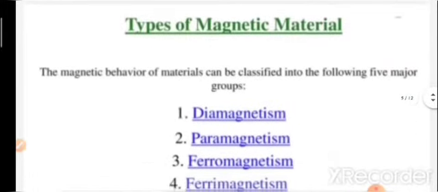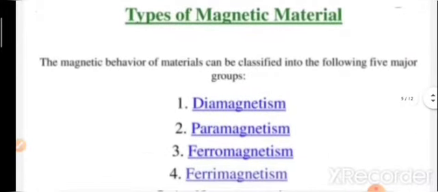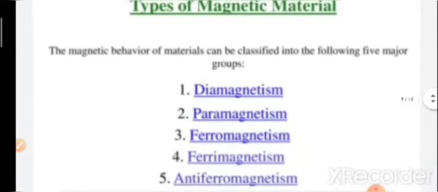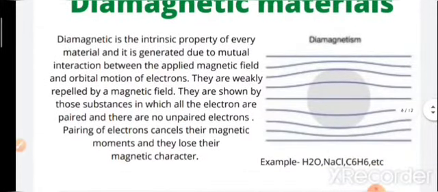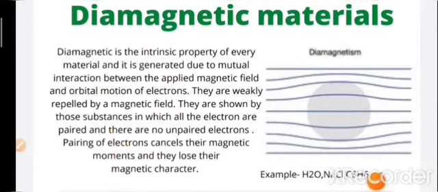Now the main topic is types of magnetic material. The magnetic behavior of a material can be classified into the following five major groups. Here are the groups. The first one is diamagnetic, then paramagnetic, ferromagnetic, ferrimagnetic, and antiferromagnetic. So we will discuss these accordingly, one by one. The first one is diamagnetic. So here we start with diamagnetic.